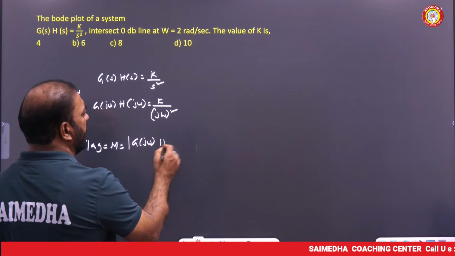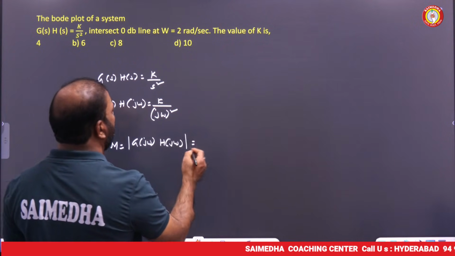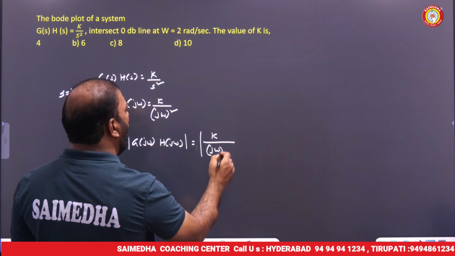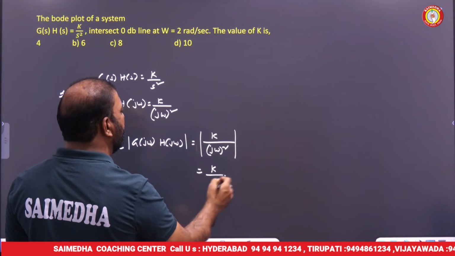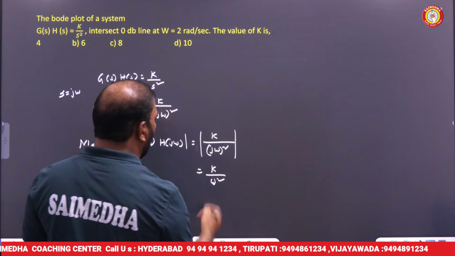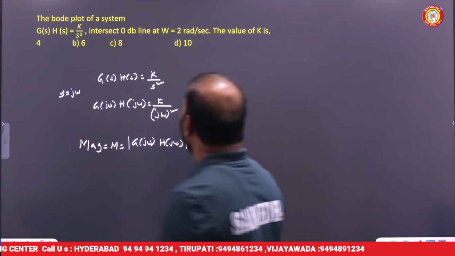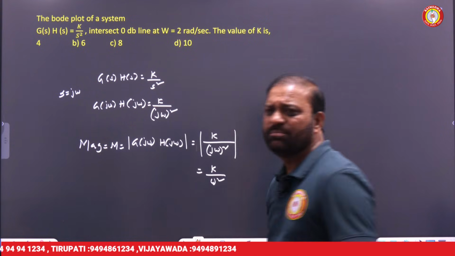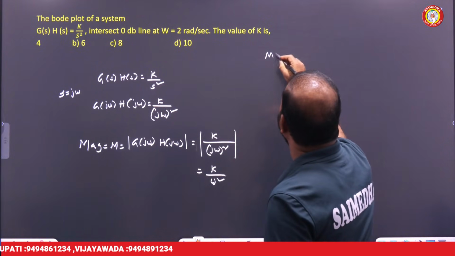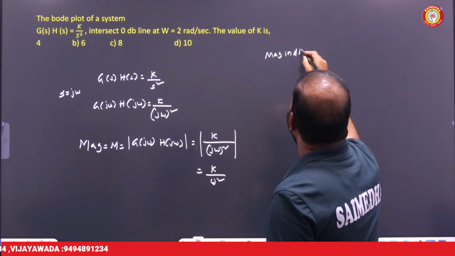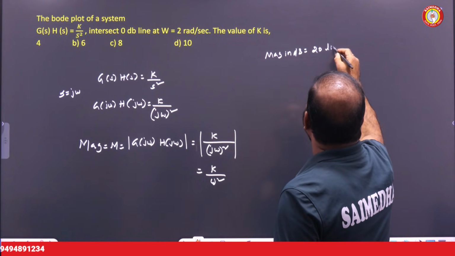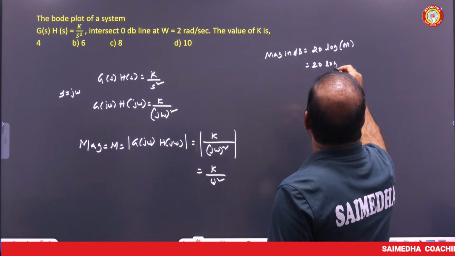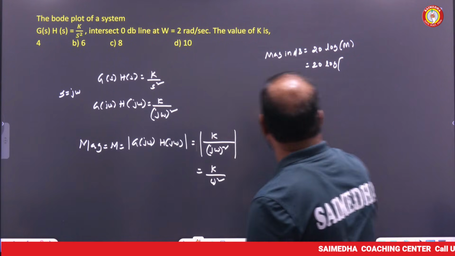Modulus of G(jω)H(jω) is the magnitude of k by (jω) whole square, which is simply k by ω square. My friends, it has already been given, but the magnitude is given in decibels. So to find the magnitude in decibels, we need to apply 20 log M, which is equal to 20 log of k by ω square.